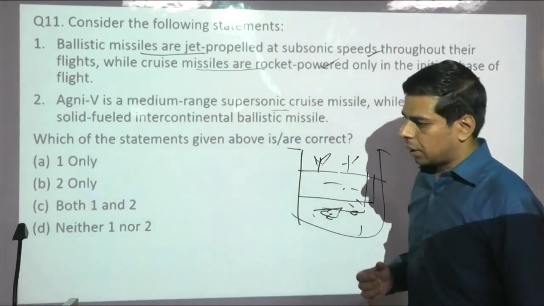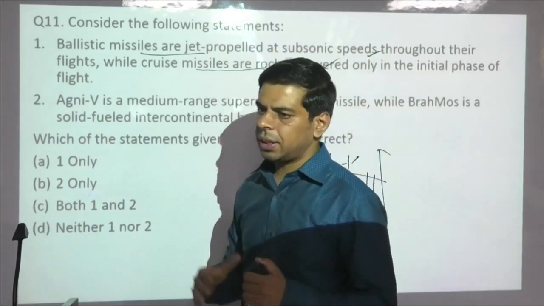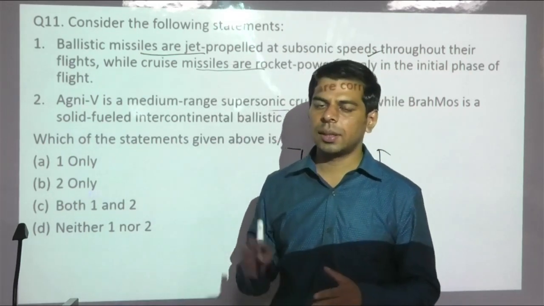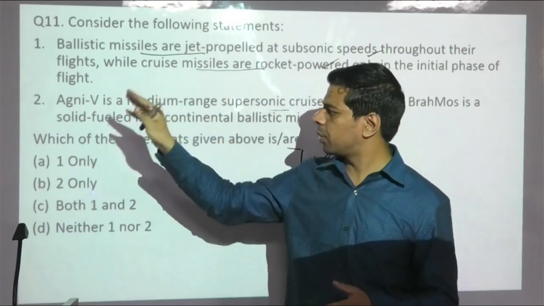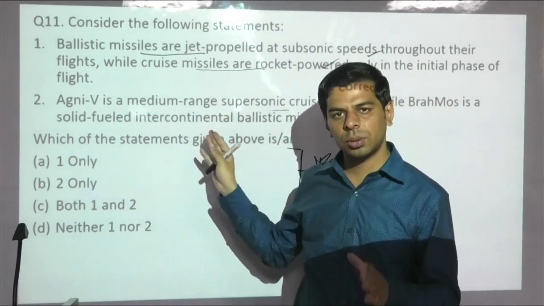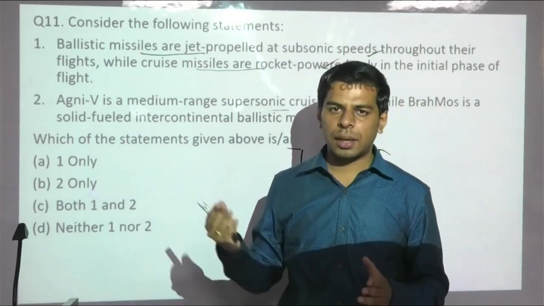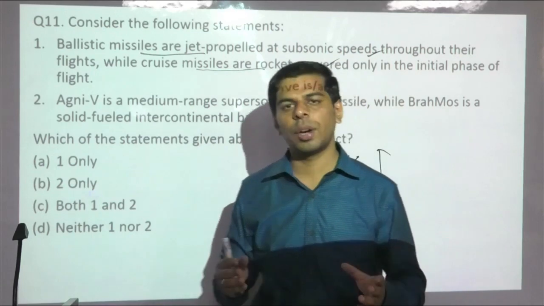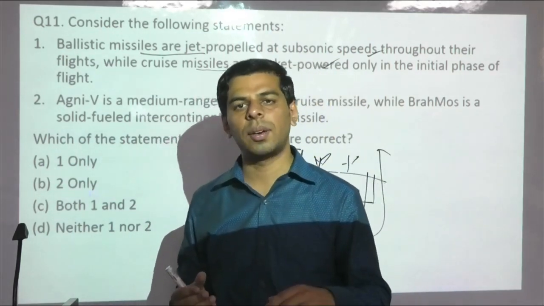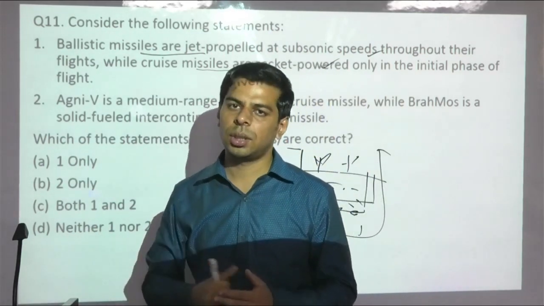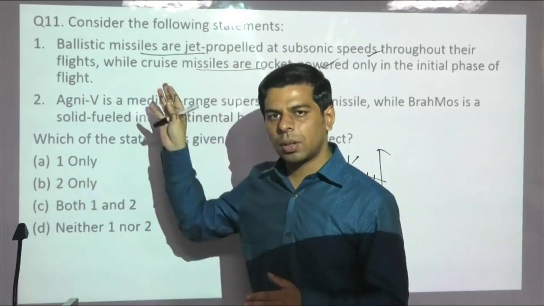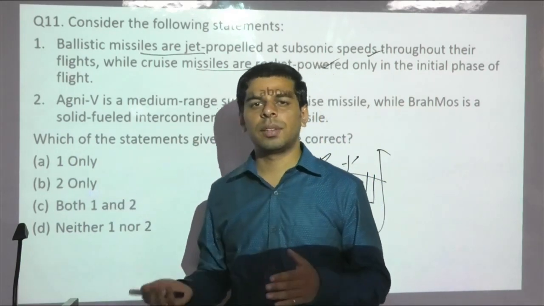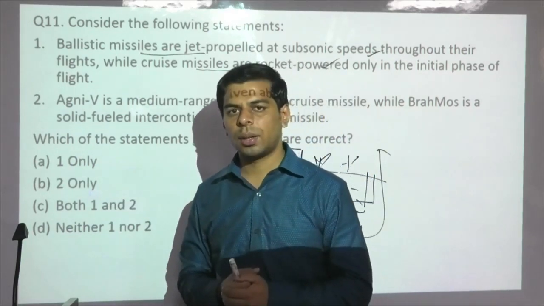Now the next question is from the defense section, because from science and tech we have seen that only the biotech section has a couple of questions, and emerging technology. Otherwise from nanotech there is a single question, from space there is a single question. Now from defense also there is a single question. So they want exhaustive coverage of all sections qualitatively, only then would you be in a position to do justice. If you have just covered the defense section or only the biotech section, then the science and tech section can be a tricky one for you. But we have covered all these sections, so hopefully you would have managed more or less the expected 50 or 60% accuracy which is required to crack this exam.